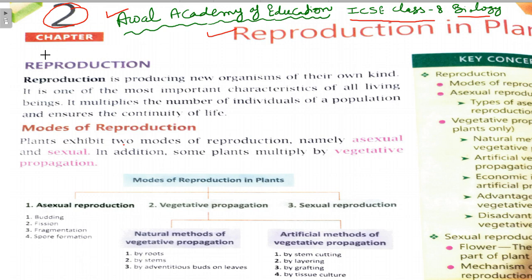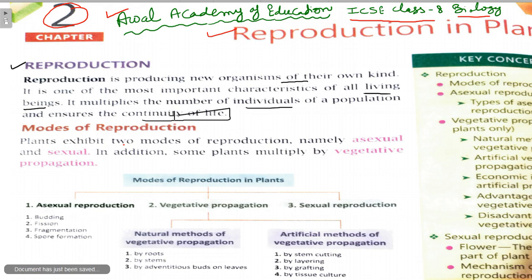So what is the definition of reproduction? Reproduction, as you know, is producing new organisms of their own kind. Producing new organisms of their own kind is called reproduction, right? And it is one of the most important characteristics of all living beings. It multiplies the number of individuals of a population and ensures the continuity of life.